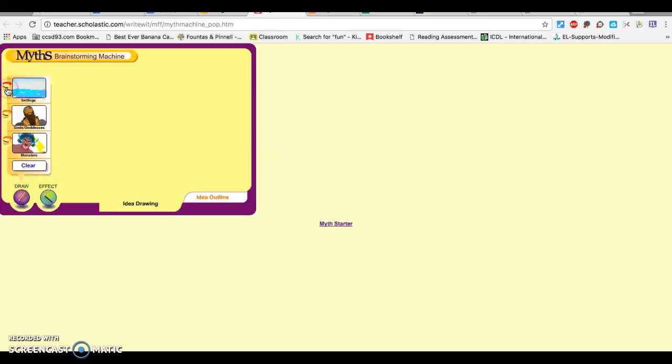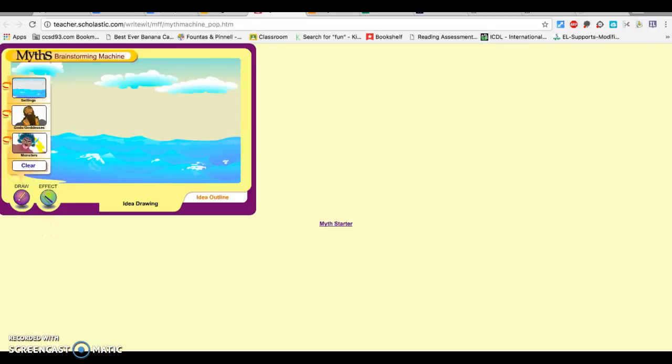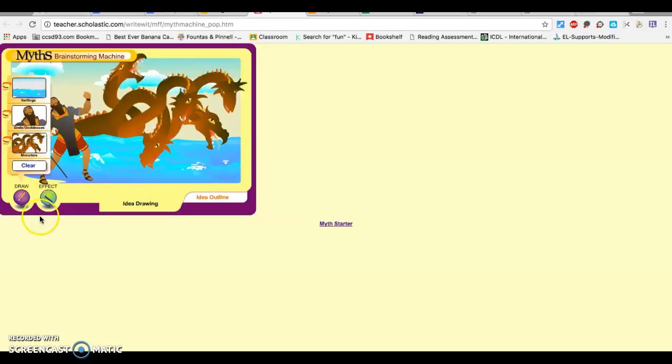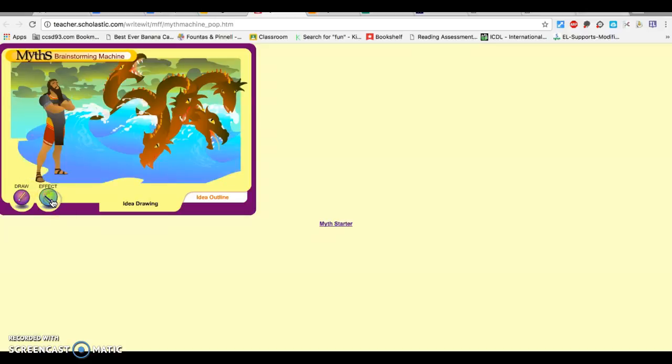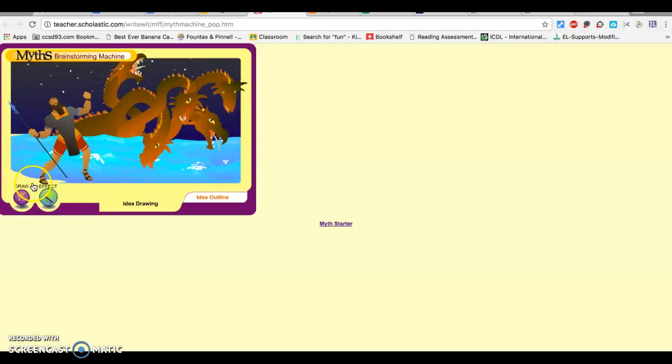So maybe I want my story to take place in the sea, so I can click the sea. Maybe I want my story to have this character, this god. And finally, looks like we only have two options for monsters, so I'm going to choose this guy. And the effect, what's the effect? So maybe I want this story to happen at night.